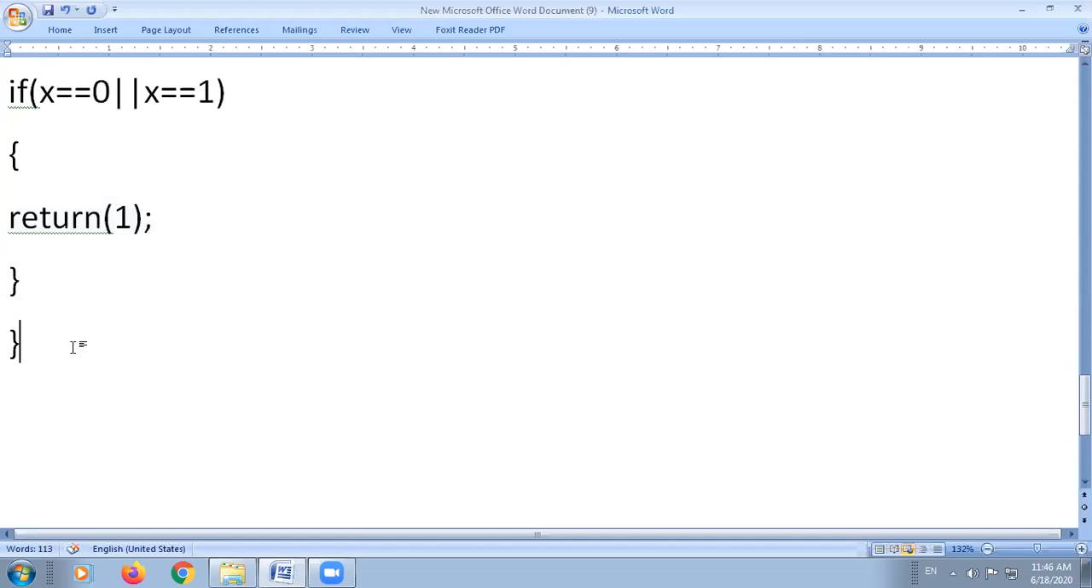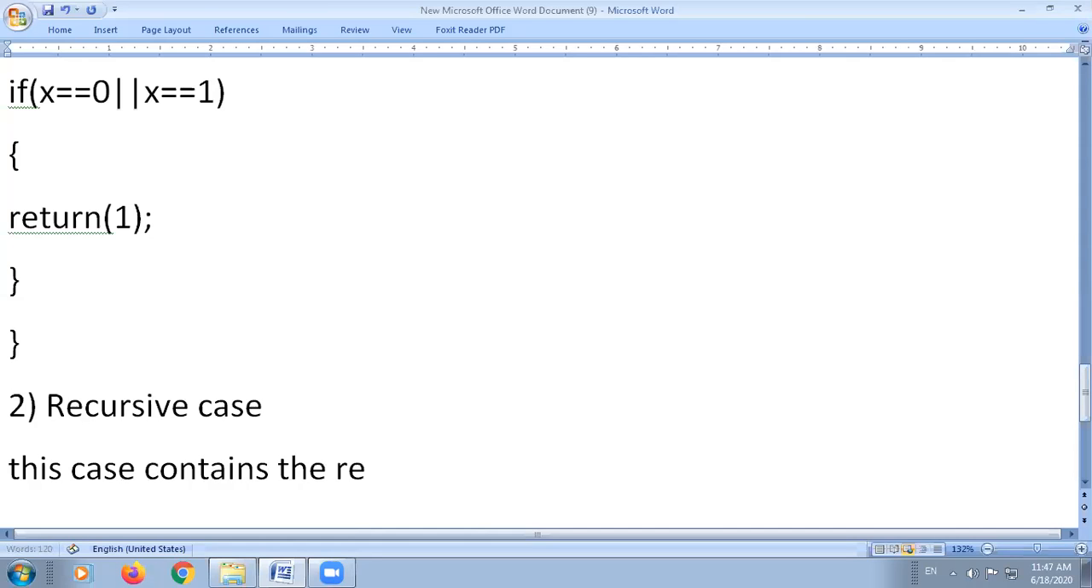Second is the recursive case. Okay, now what is the recursive case? The recursive case is the case in which recursion takes place, or the recursive function call that we will write in the Java statement. This case contains the recursive function.